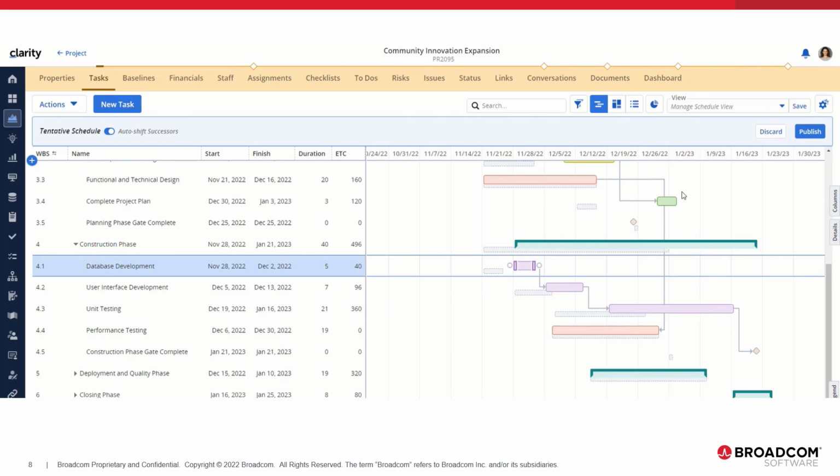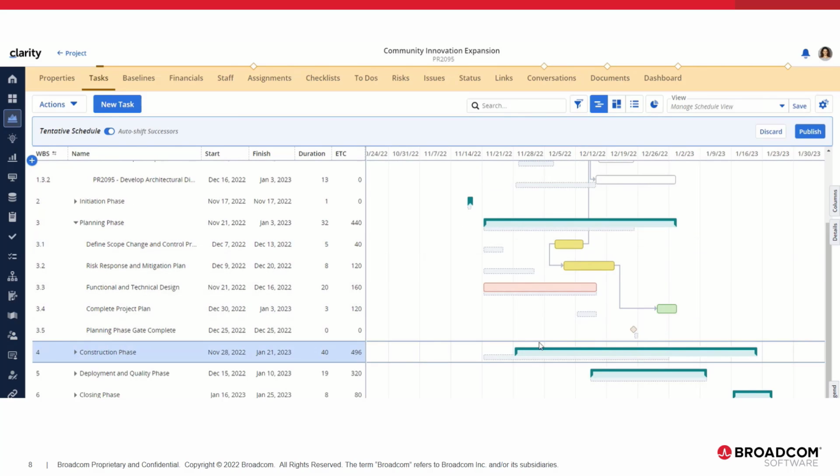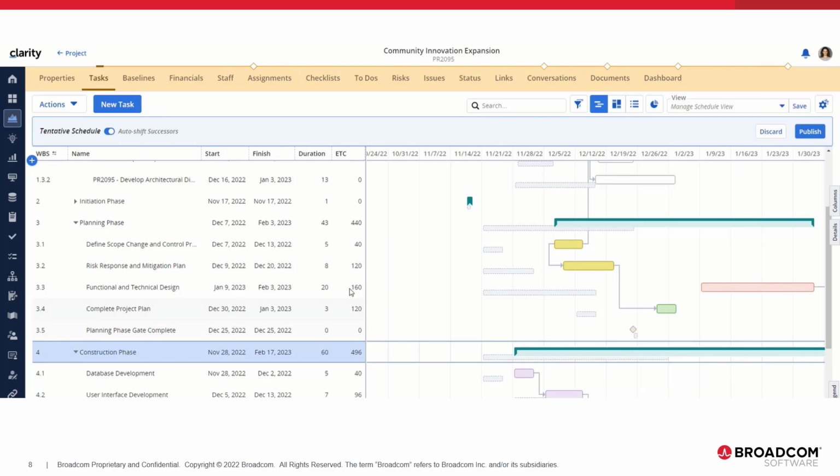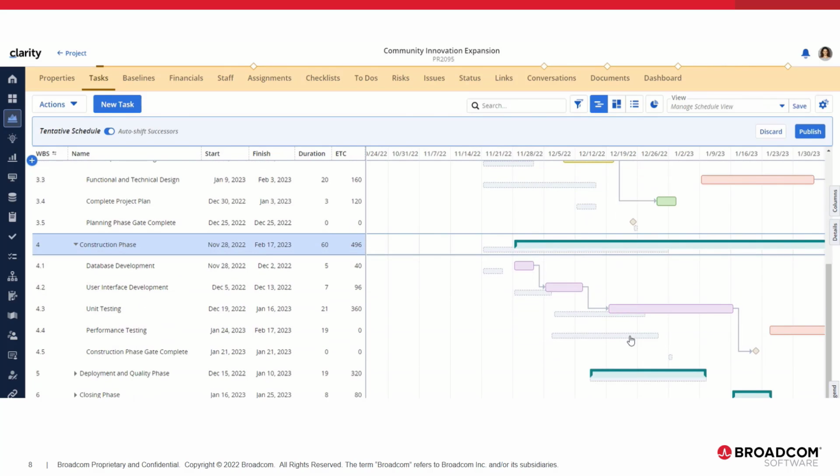The other thing that you should know is dependency lines do not have to be shown in order for them to be impacted by this change. For example, we have this one here in this phase above, and then we have another phase and we have this one. So if we collapse this phase, you'll notice that this dependency line will disappear because it's not seen where the connected is. But if I move this forward, you'll see when we expand construction phase that that task has moved forward, and there was its original date, and this one had its original date there.